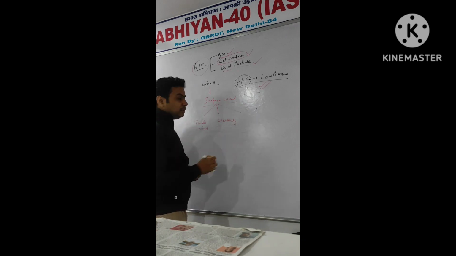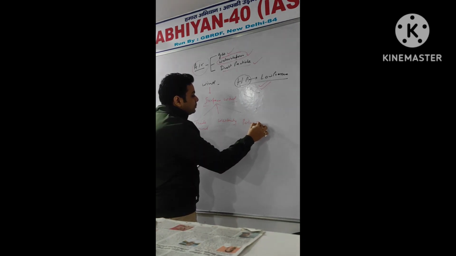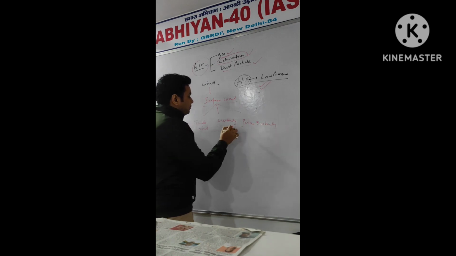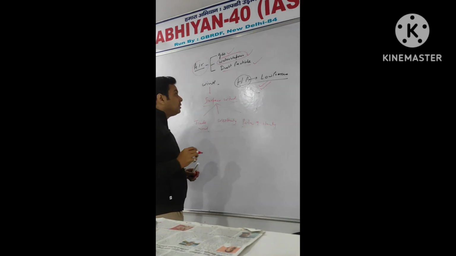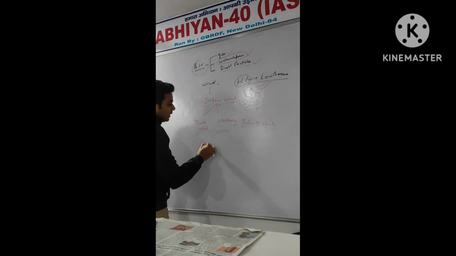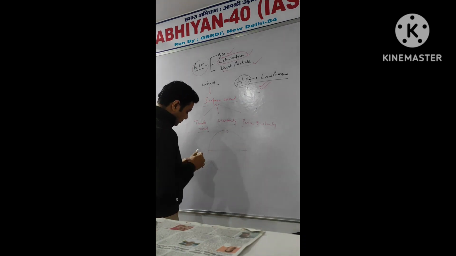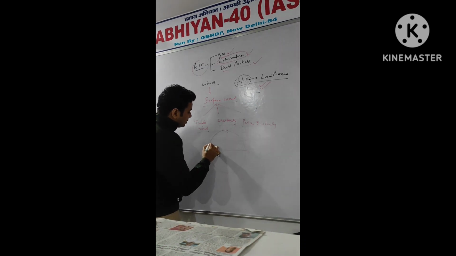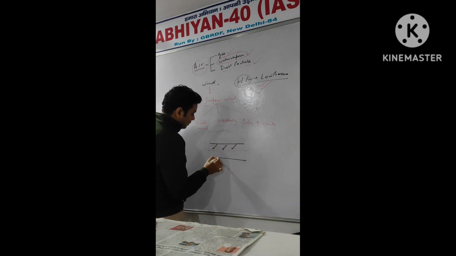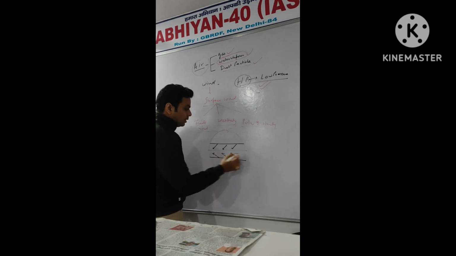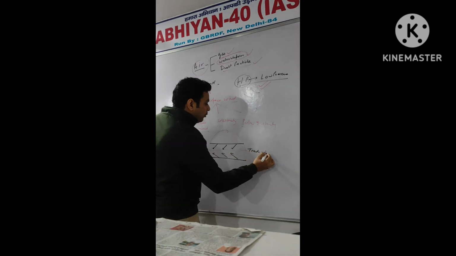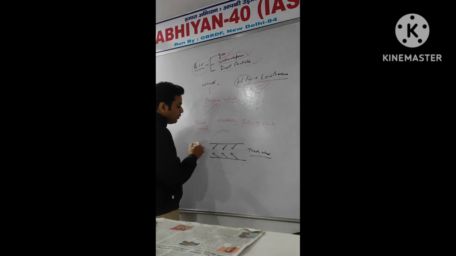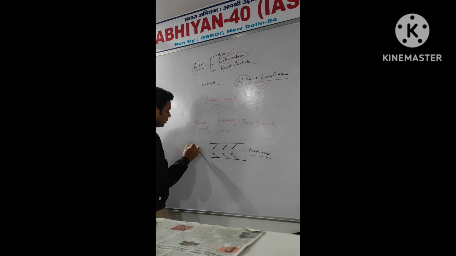And the third one is the polar easterly. What is trade wind? Again, I am just making this diagram. The trade wind moves from high to low in this direction. This is known as trade wind. Why is it moving in this direction? It is deflected because of the Coriolis force.